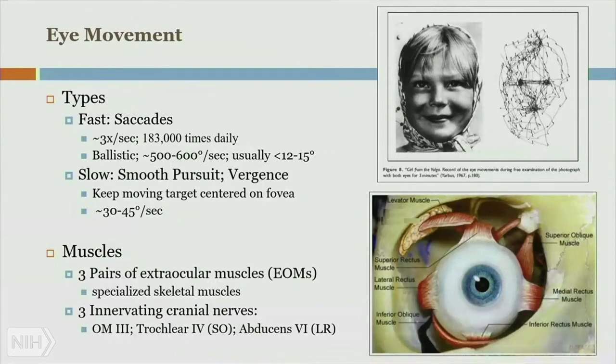And who's controlling them? 3 innervating nerves. The main one is the oculomotor nerve, the 3rd cranial nerve. Except for the superior oblique that is driven by the trochlear nerve, the 4th cranial nerve, and the lateral rectus that is driven by the abducens. I had some arrows to point, this is the superior oblique, and the lateral rectus that is driven by the abducens. Actually, their names, that's what they mean. The abducens just moves the eye away from the midline.